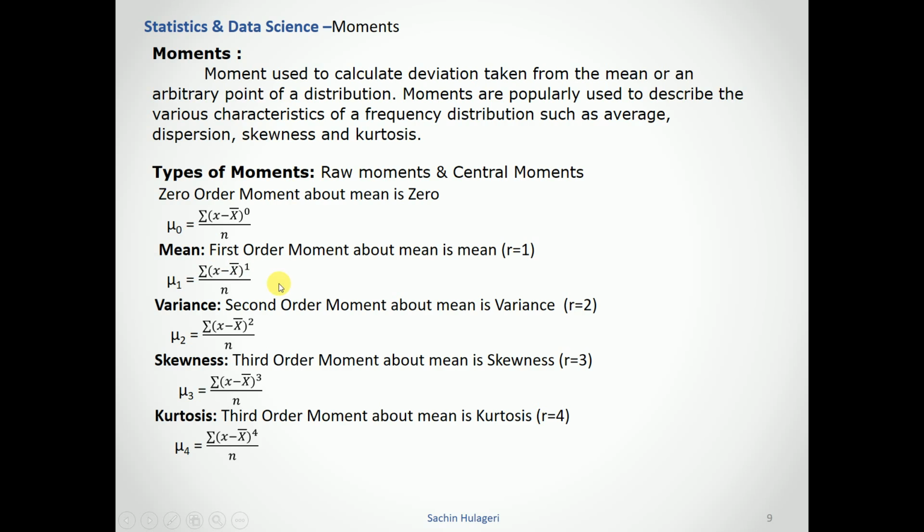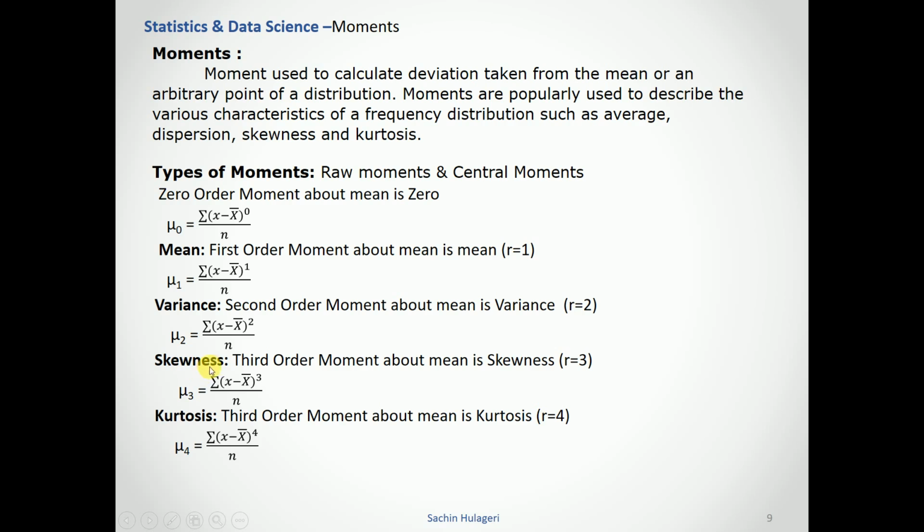The mean is the first order moment, where r is equal to 1. The formula is mu1 equals the summation of x minus x bar, where x bar is the mean, to the power 1, divided by n. This is the mean. And the variance we can calculate using the second order moment, with power 2, mu2.